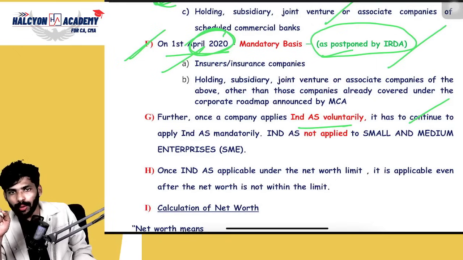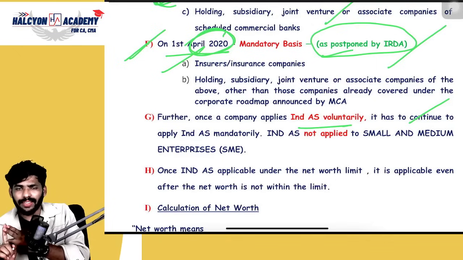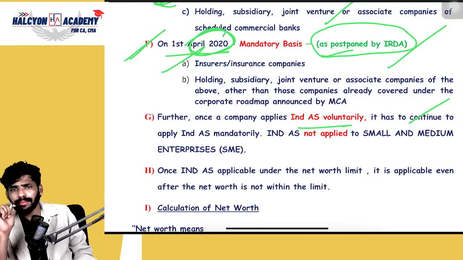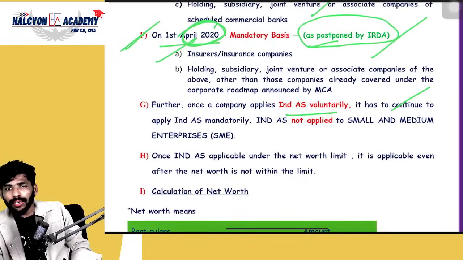Okay. And one more point important for MCQ purpose: RRBs and UCBs. Tell me, everyone, is Ind AS applicable or not? Not at all applicable. Yes, you can give the straight answer. Okay, clear or not?